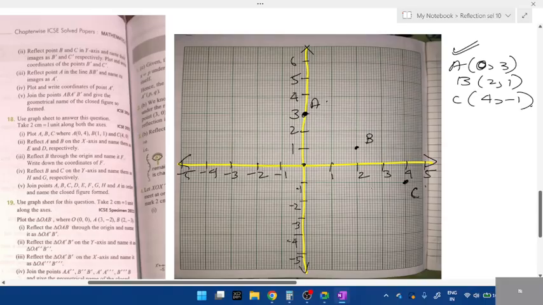Next, reflect B and C in the y-axis. Okay, the mirror is the y-axis. You can use the formula, or you can just calculate how many points there are from the mirror to B, students. 2 points, right? So opposite, if I take 2 points, what will I get? Yes, minus 2 comma 1.